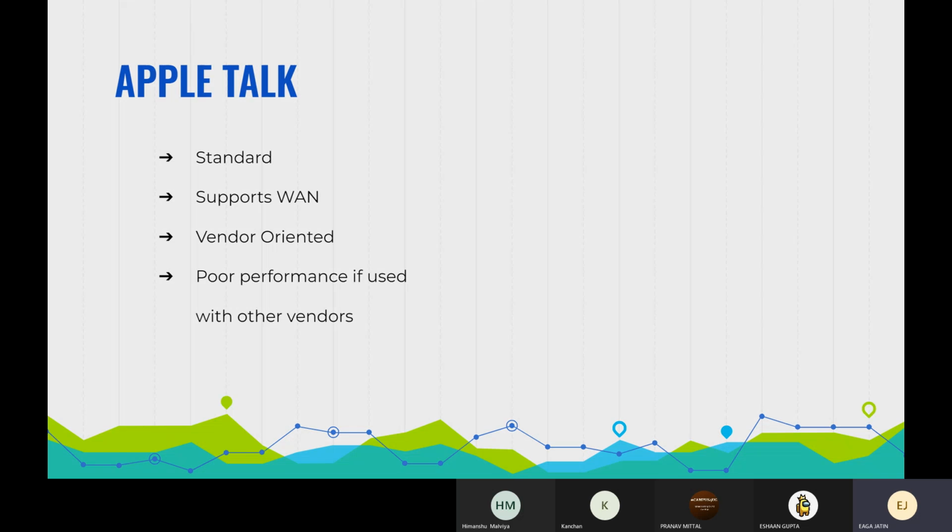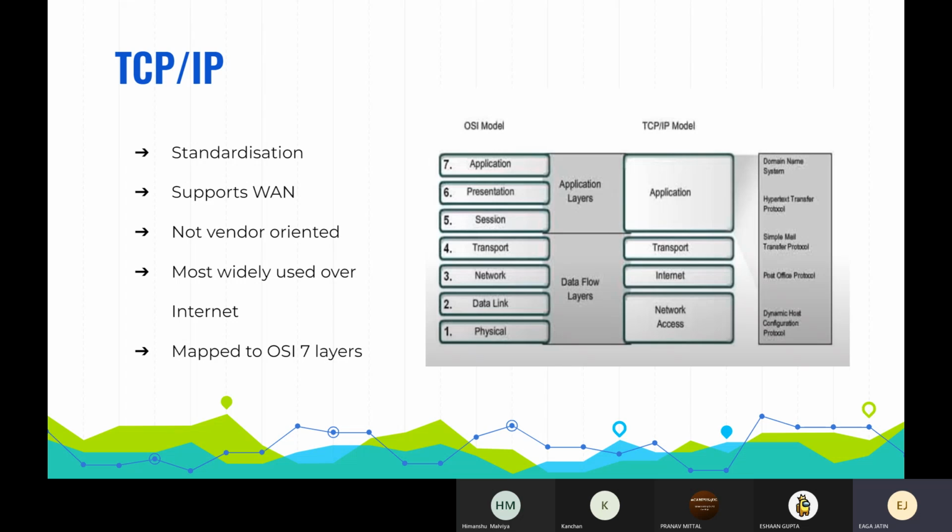Now we're going on to TCP and IP. TCP means Transmission Control Protocol, and IP is Internet Protocol. This supports WAN, that is wide area network, and it is not vendor-oriented. It is widely used over the internet compared to the other three we have discussed.